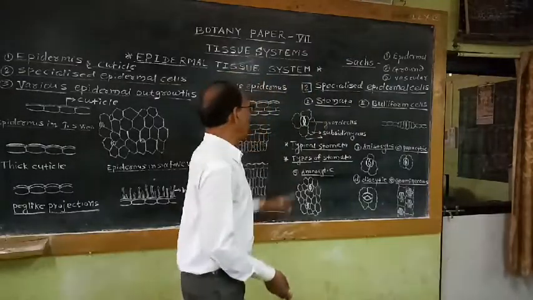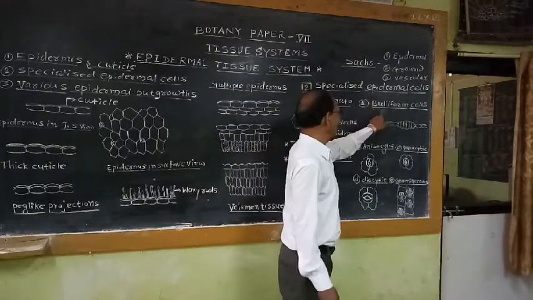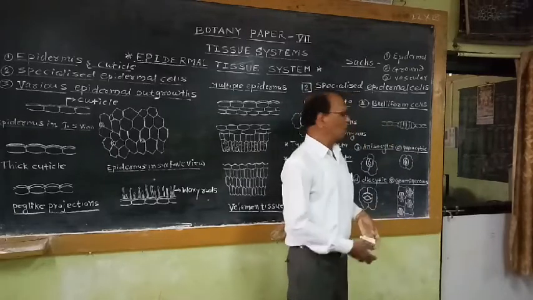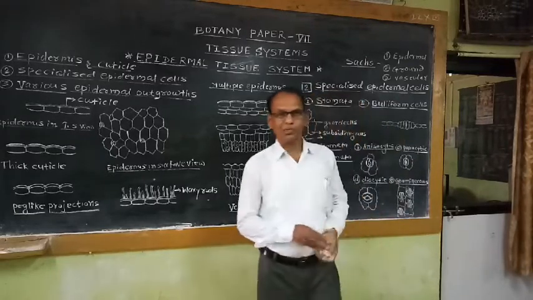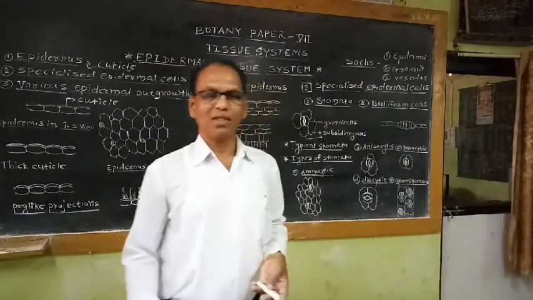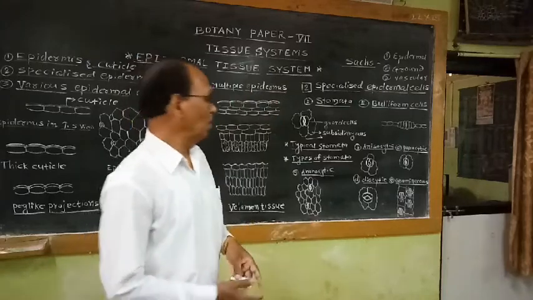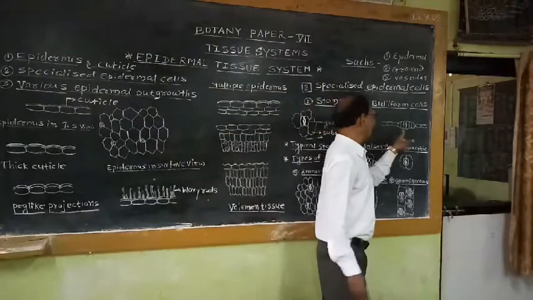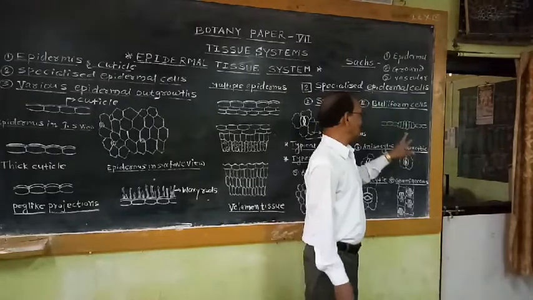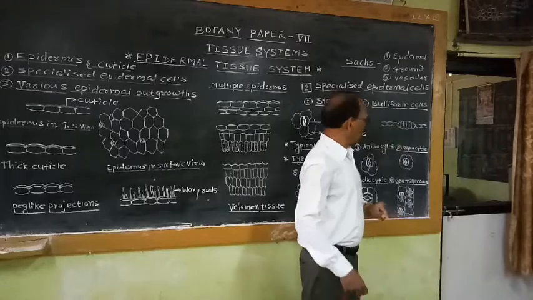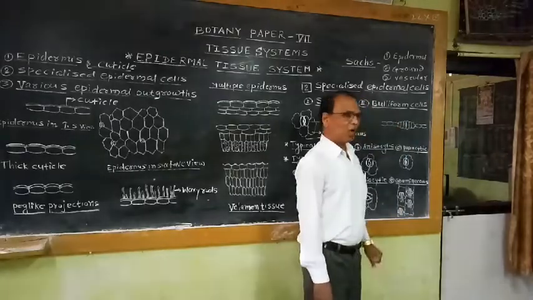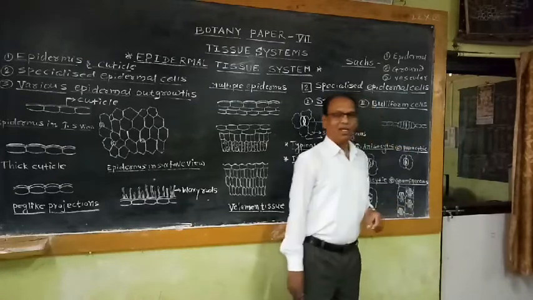Then next type of specialized epidermal cells are studied under the heading of bulliform cells, or commonly they are also known as motor cells. So these bulliform cells are generally found in sugarcane leaf, as well as in maize leaf, as well as some grasses, as well as bamboo, etc. These bulliform cells or motor cells may be found in upper as well as lower epidermis of the leaves of grasses and monocot crops. So why is the name given to these cells as bulliform cells? Because the shape of the cell is balloon-like.